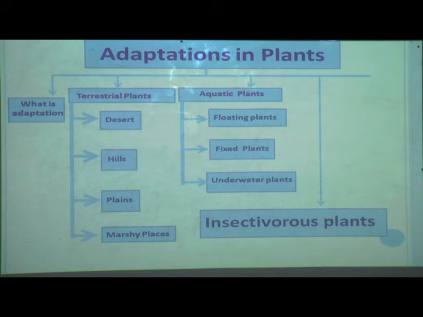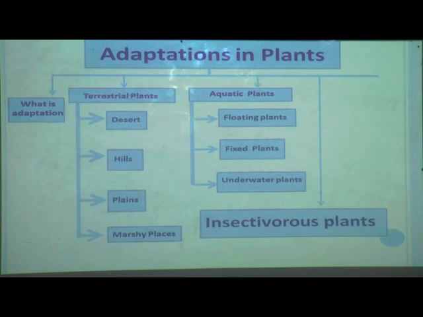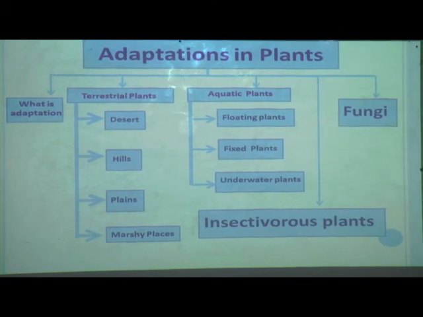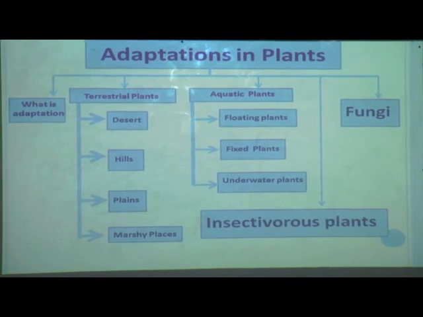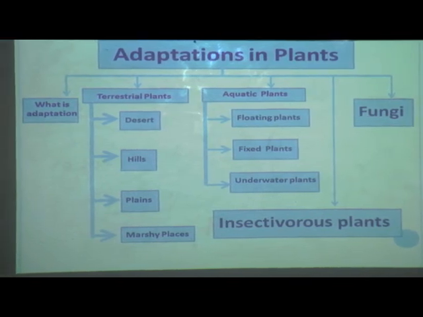Why do plants eat insects? Because they grow in soil which is poor in minerals, so they trap and eat insects. That's why they are called insectivorous plants. After that we have learnt about fungi. Fungi are neither animals nor plants, they belong to their own group. Dear students, this is all about our lesson number 7, adaptation in plants.